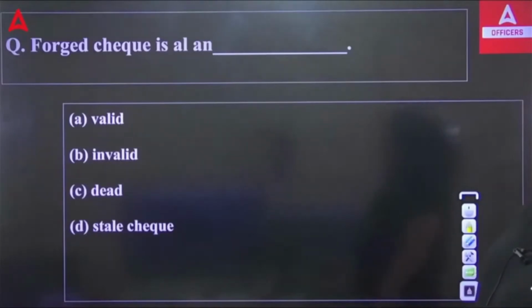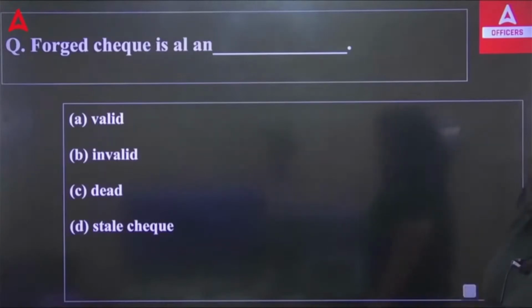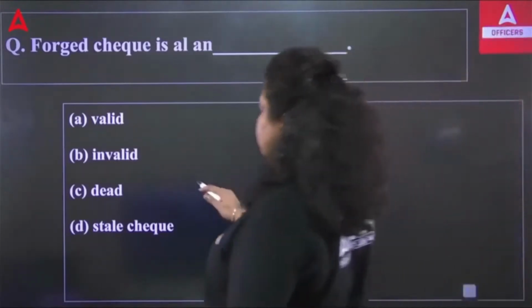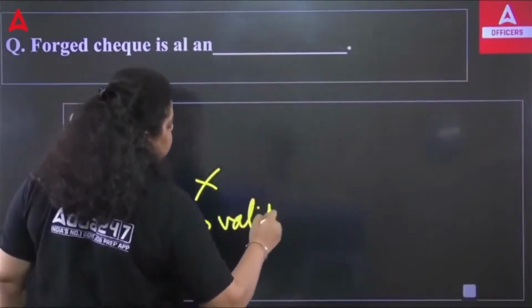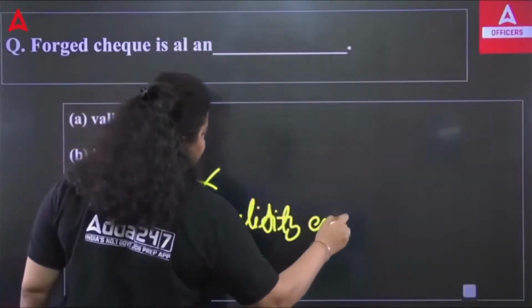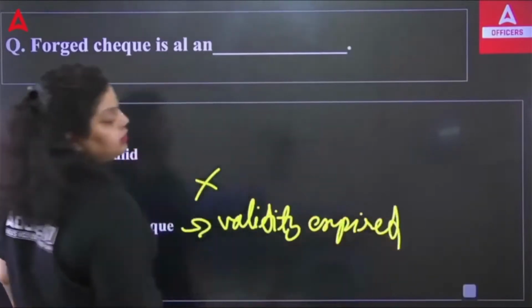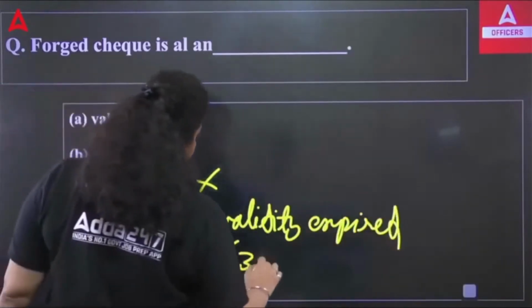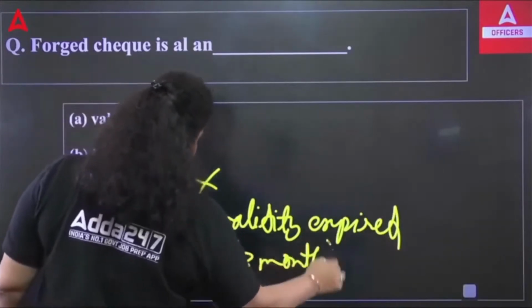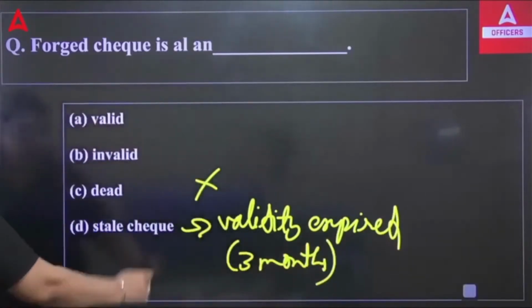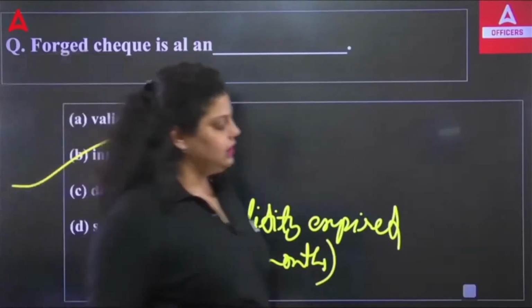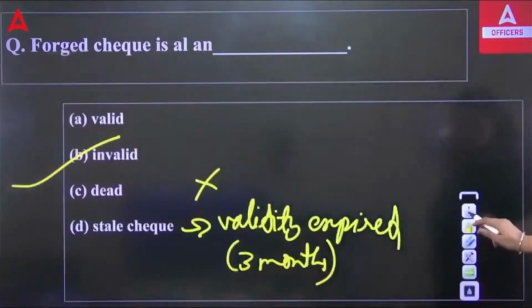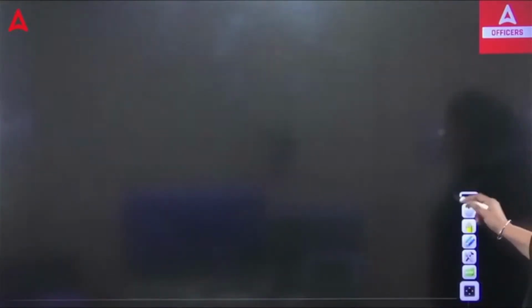So, the question is asking about a forged check. It is always invalid; it can't be a dead check. It can be a stale check. A stale check means the validity of the check has expired. When the validity of a check is expired, that check is known as a stale check. The validity of a check is 3 months. If this validity has expired, then the check will be a stale check. So, it can't be the right answer; it is invalid. So, a forged check is always an invalid check. The right answer will be B.